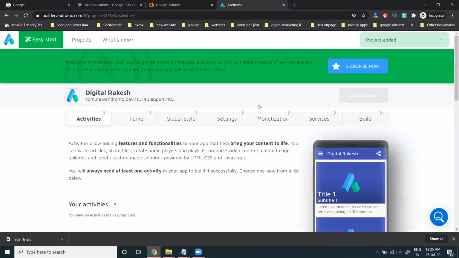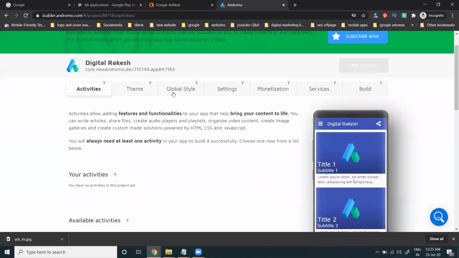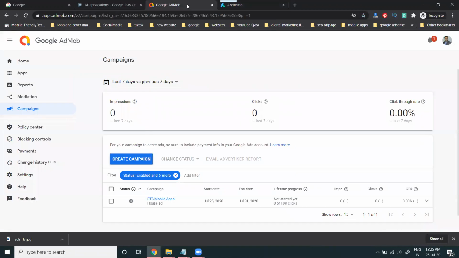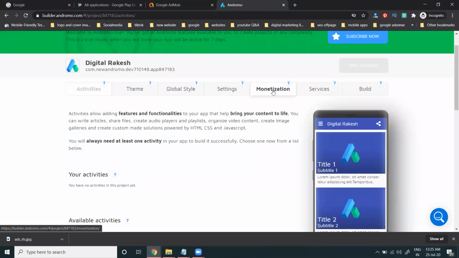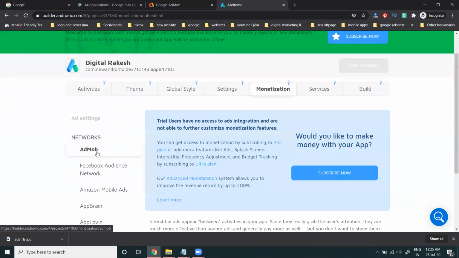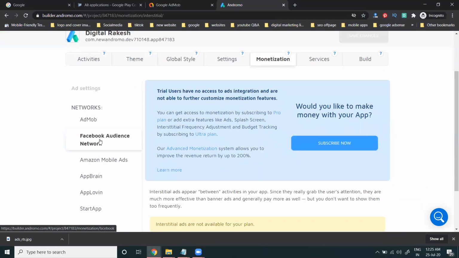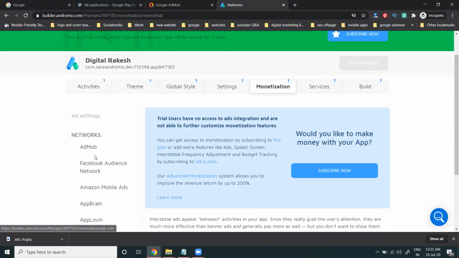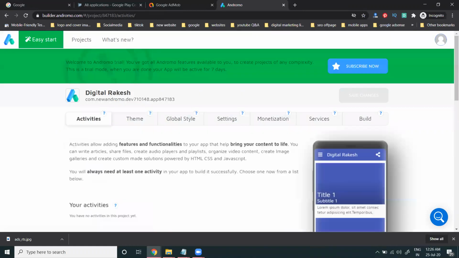What icons are important? Everything will be given. To complete making your app, you follow a total of 7 steps: activity, theme selection, global style, settings, monetization. When you purchase a Google Play Console, we can activate AdMob, earning money through monetization also. Nothing but AdMob, we can use Facebook Audience Network, Amazon mobile ads, AppBrain, AppLovin, and StartApp. All of this will be there. So I can show everything one by one.